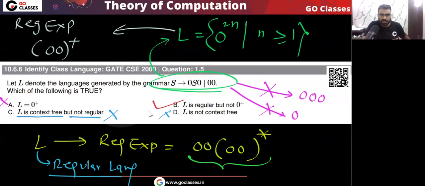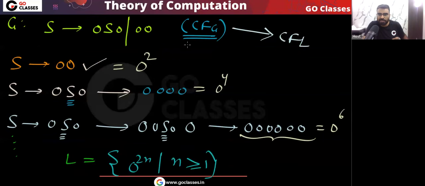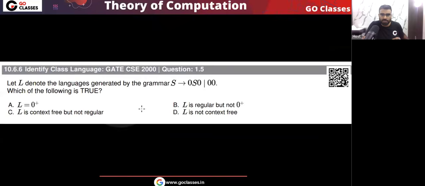One thing you should notice: the given grammar is a CFG, a context free grammar. So the language will always be a CFL. Yes or no? Every regular language is also a CFL. Since the grammar is already a context free grammar, the language will definitely be a CFL. So option D is definitely wrong.